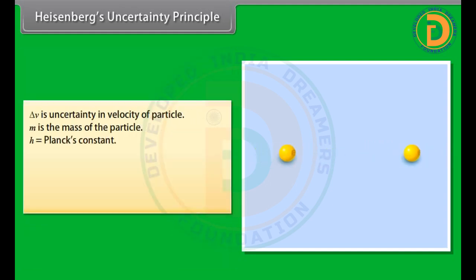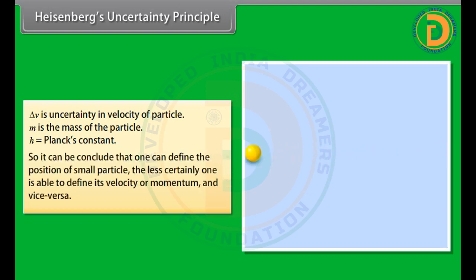Delta v is the uncertainty in velocity of the particle, m is the mass of the particle, and h is Planck's constant. So, it can be concluded that the more certainly one can define the position of a small particle, the less certainly one is able to define its velocity or momentum, and vice versa.